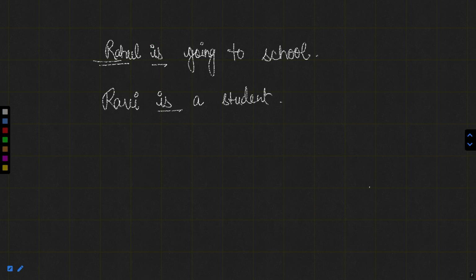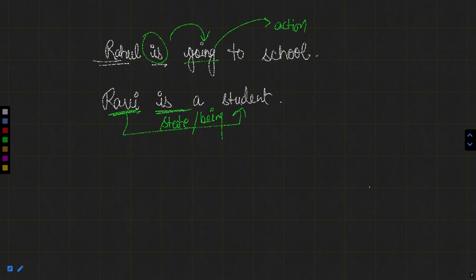This is just supports going, which is actually the action. Whereas this is shows that Ravi is a student, so it shows this person's state of being, his existence. So these two is are different by their usage in the sentence.